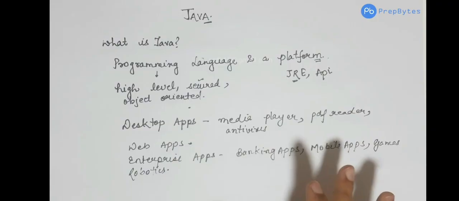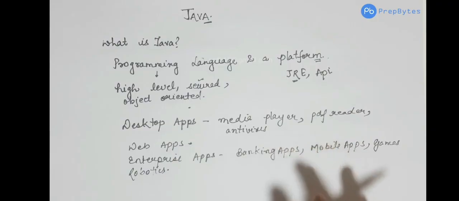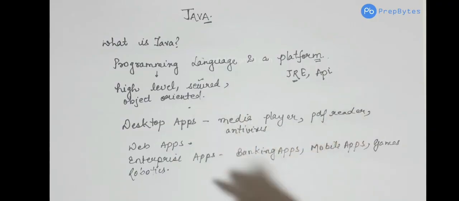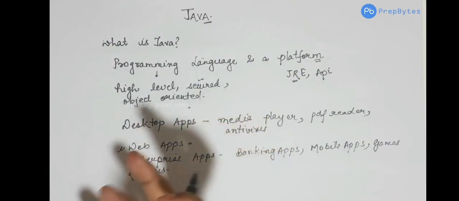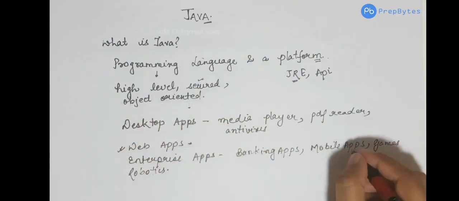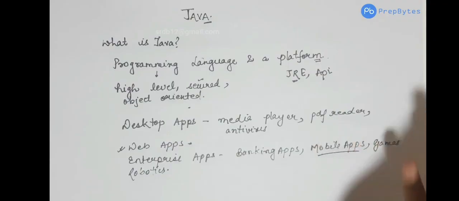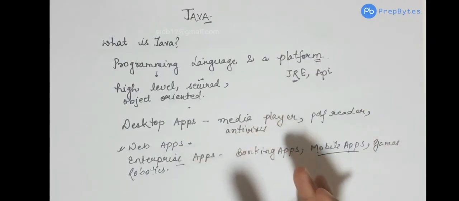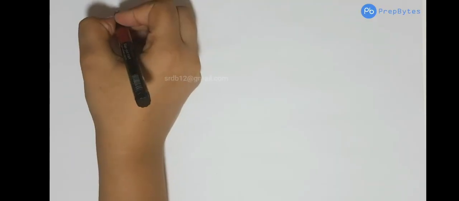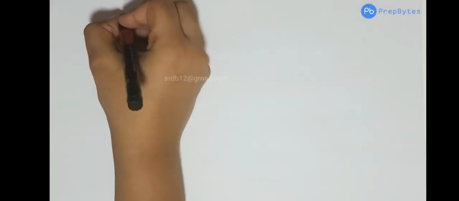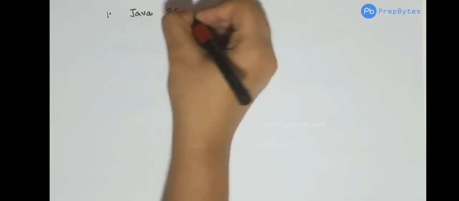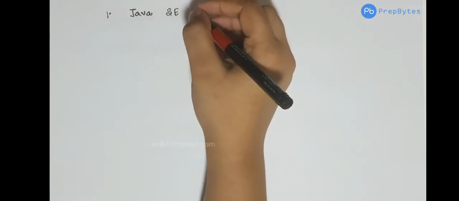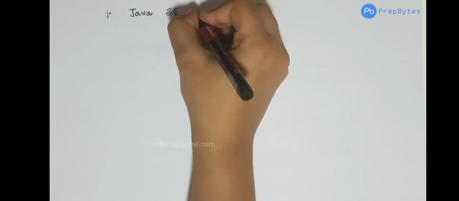Java has 4 editions. It has a different software edition for building web apps, or a different set of libraries for building web apps, and it has a different edition for building mobile applications. So let's see what the 4 editions of Java are. There are 4 editions of Java. First being Java Standard Edition. These are just a set of information that I'm giving you about Java.